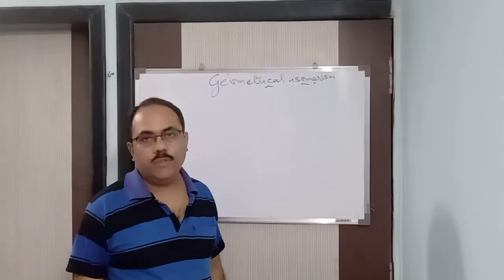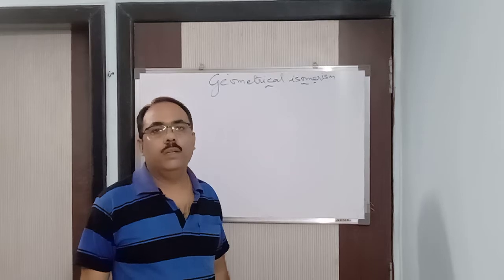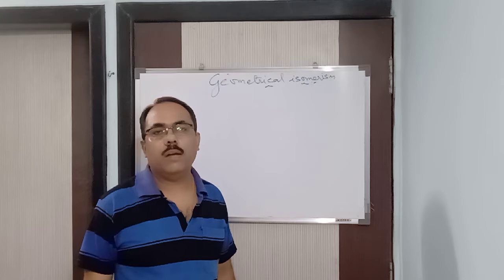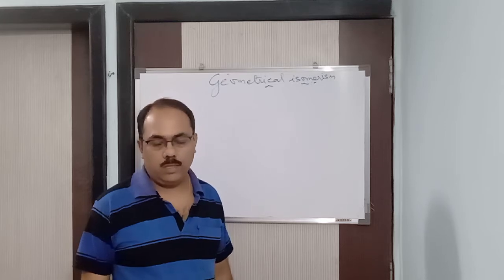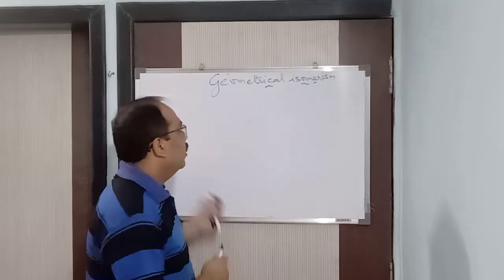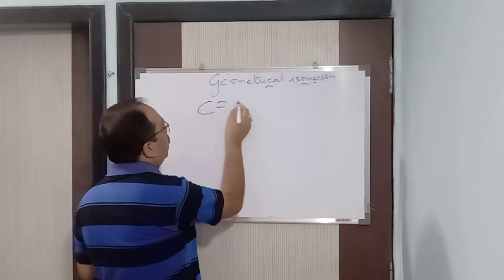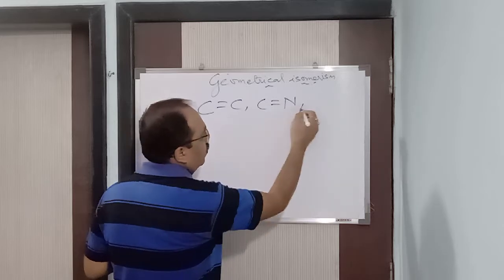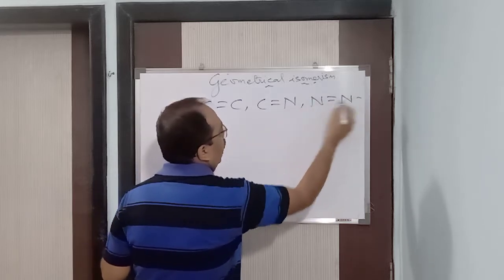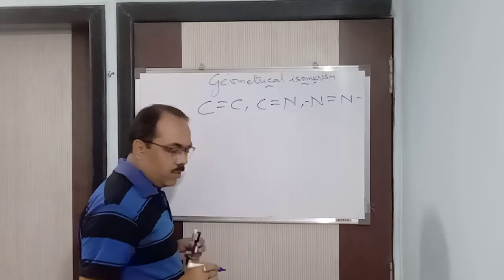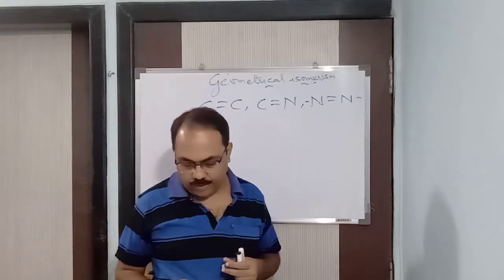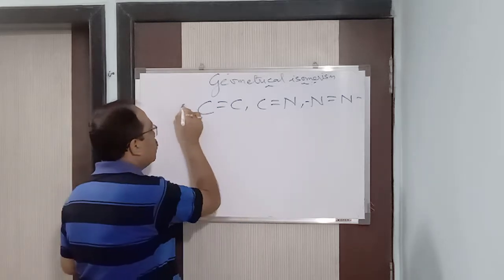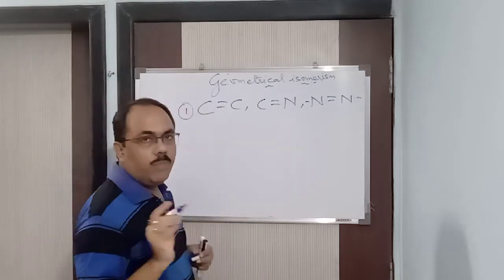So students, we were doing geometrical isomerism. Now in geometrical isomerism, I have told you that carbon-carbon double bond shows geometrical isomerism. But today you learn that not only carbon-carbon double bond, carbon-nitrogen double bond and nitrogen-nitrogen double bond also show geometrical isomerism.